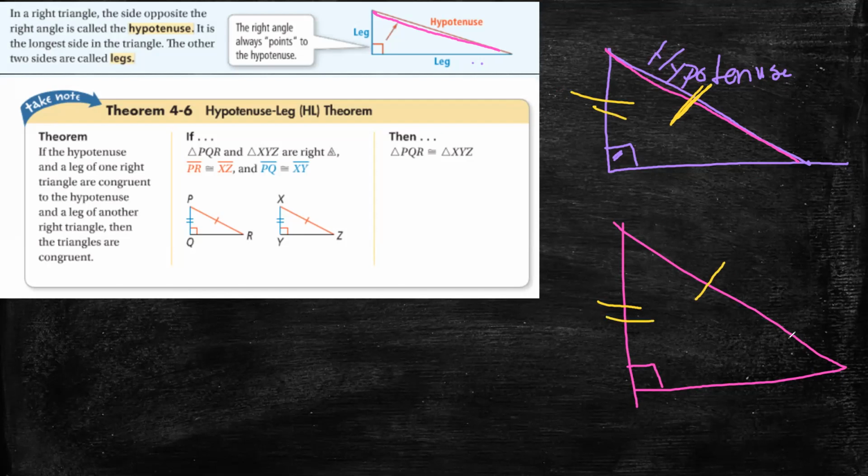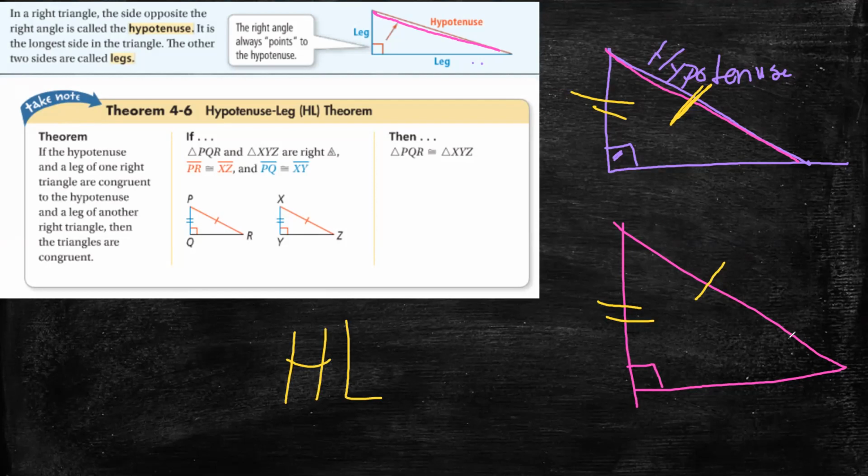Because of that, we will not name this theorem SAS or ASA, no, we'll name it HL. H is for hypotenuse, L is for legs.